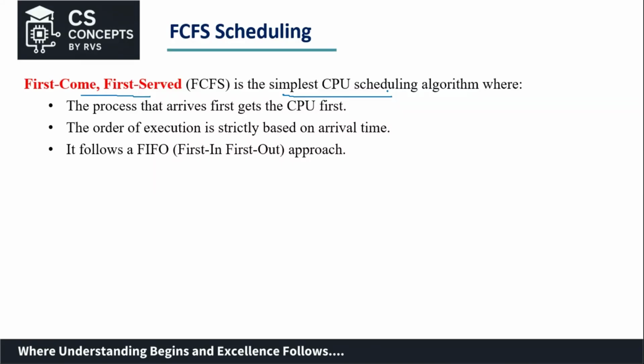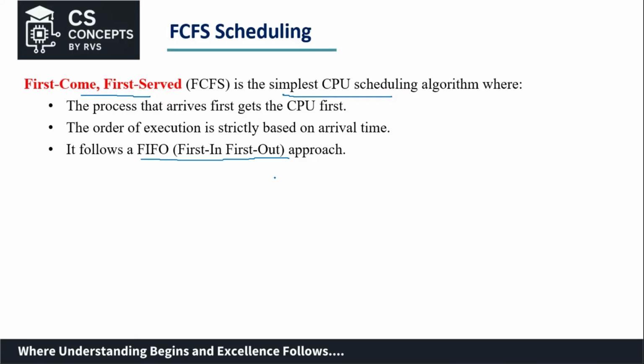Here the processes will be allotted the CPU in the order of their arrival. Their burst time will not be considered here, whether the burst time is large or small. Only the arrival time of the process is taken into consideration, and hence we can also call this the FIFO approach. That is, the first process that enters the ready queue would be the first process to leave the system after getting processed.